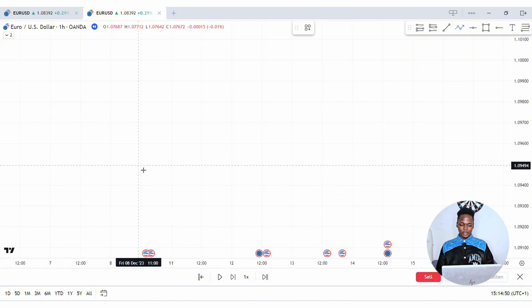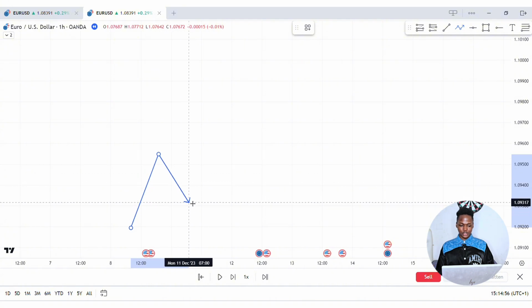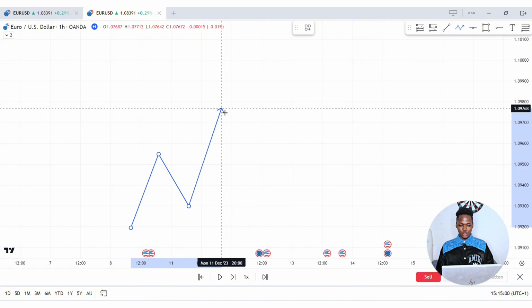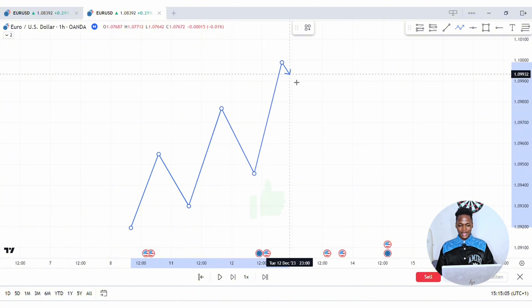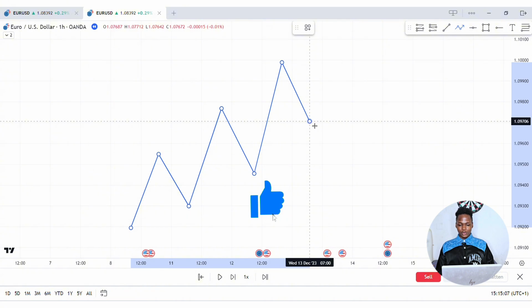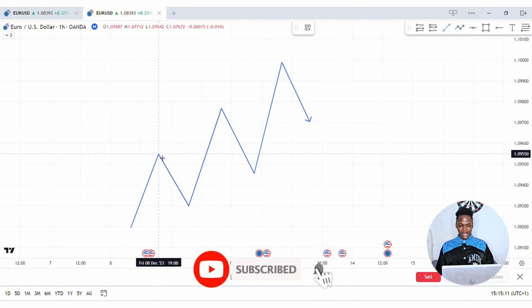For a sell example, the first thing we want to identify is an uptrend, which means price is consistently breaking structure to the upside. You can see price created the structure right here. It retraced to the downside and then it goes back up to break that structure to the upside. Retrace back to the downside, goes back up to break that structure to the upside like that, right? So as you can see right here, we are constantly seeing break of structure to the upside.